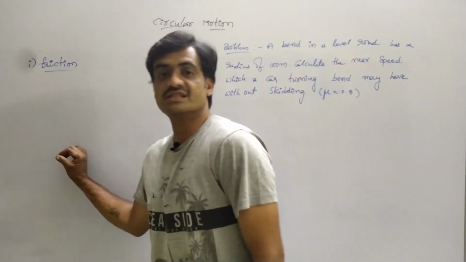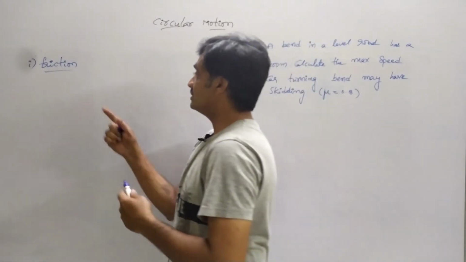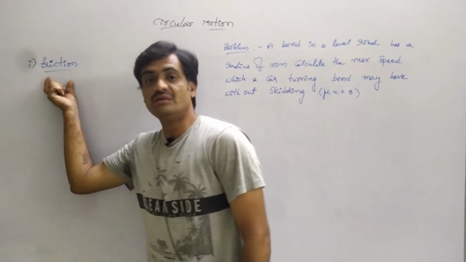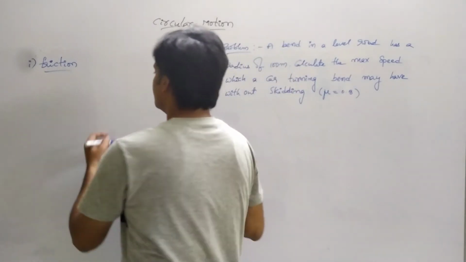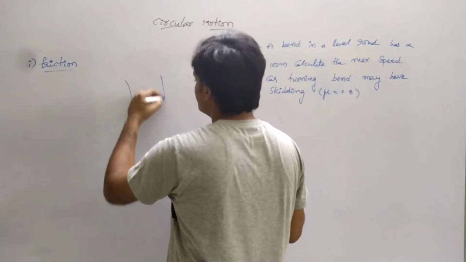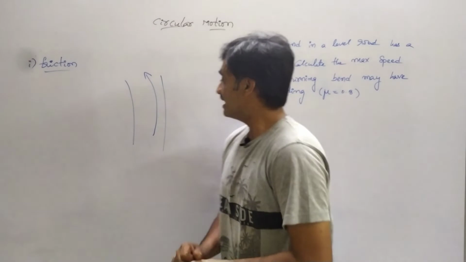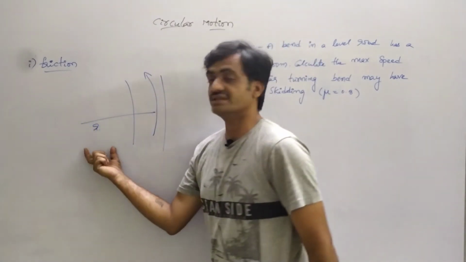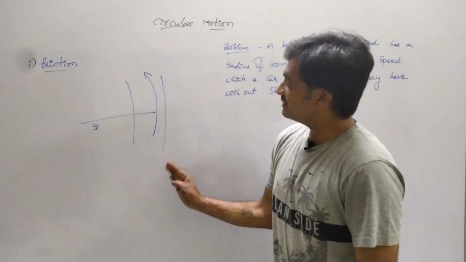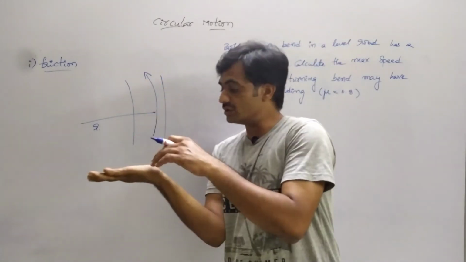Now we are going to discuss the first case of circular motion. Here the first case is where the centripetal force is provided by friction. Let us consider a vehicle moving on a horizontal road in a circular path, where the radius of this circular path is represented by R.